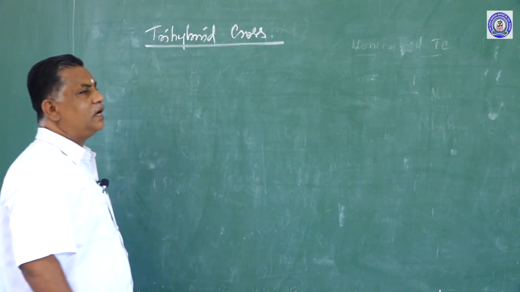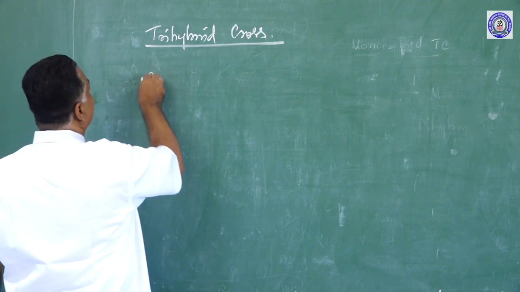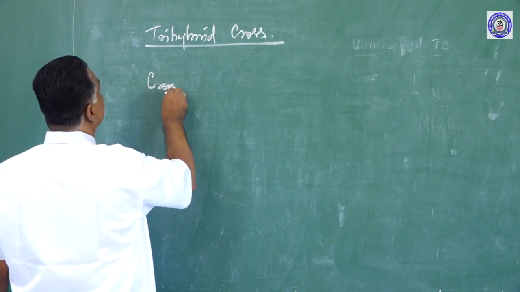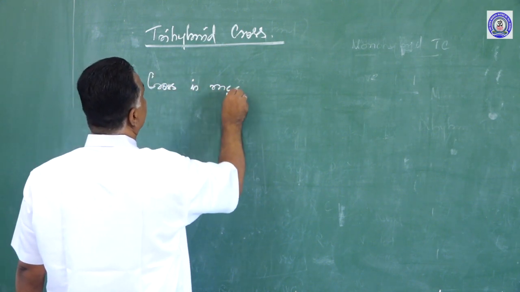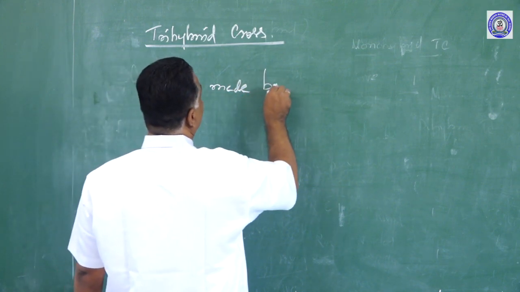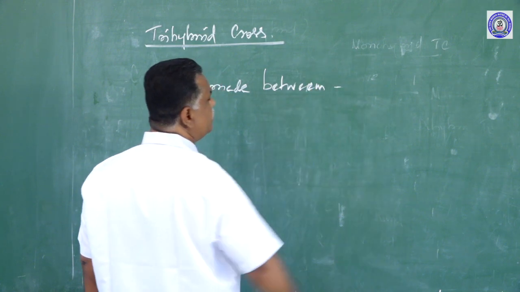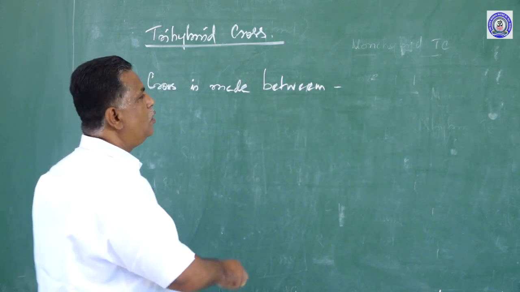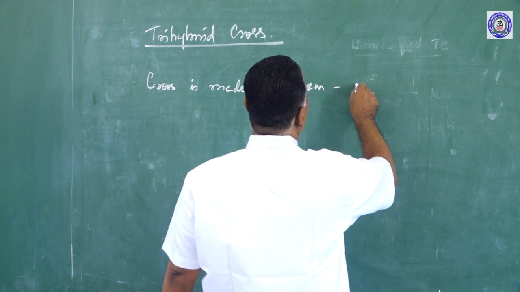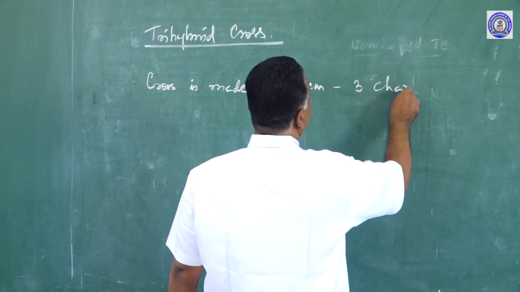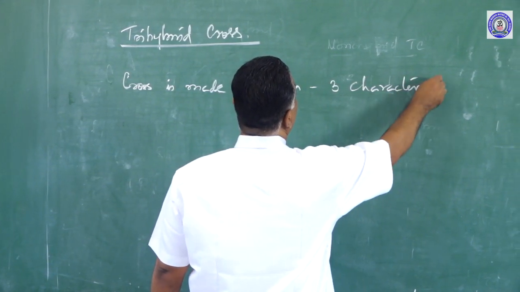So, what is a trihybrid cross? If a cross is made between 2 individuals which differ from each other in 3 characters.